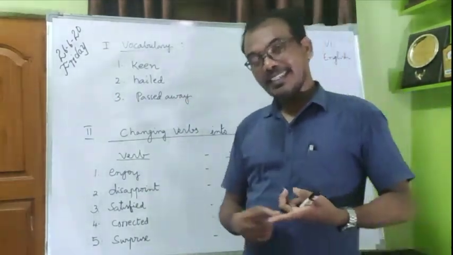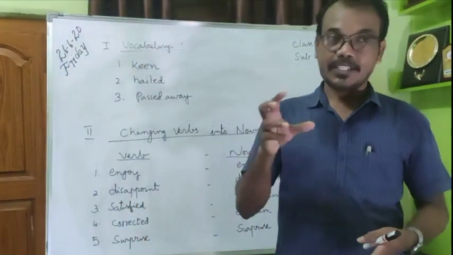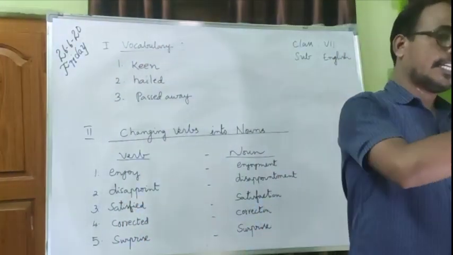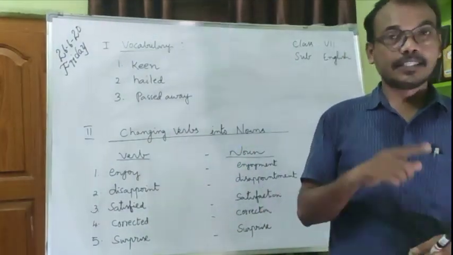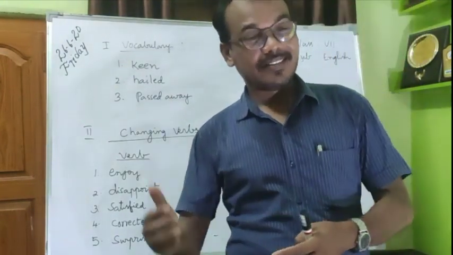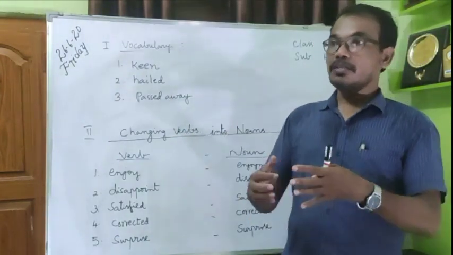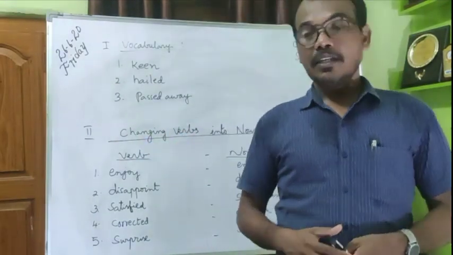Disappoint, disappointed, disappointed, disappointing. Satisfy, satisfied, satisfied, satisfying. Correct, corrected, corrected, correcting. Surprise, surprised, surprised, surprising. So these are word formations you could have learned in your earlier class.